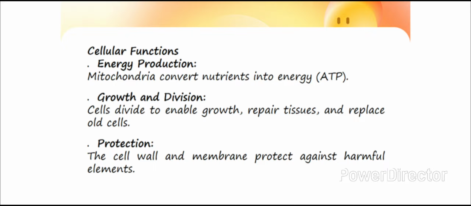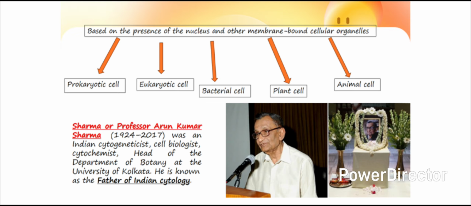Finally, protection: the cell wall and membrane protect against harmful elements. Based on the presence of the nucleus and other membrane-bound cellular organelles, the cell is further classified into prokaryotic cell, eukaryotic cell, bacterial cell, plant cell, and animal cells.